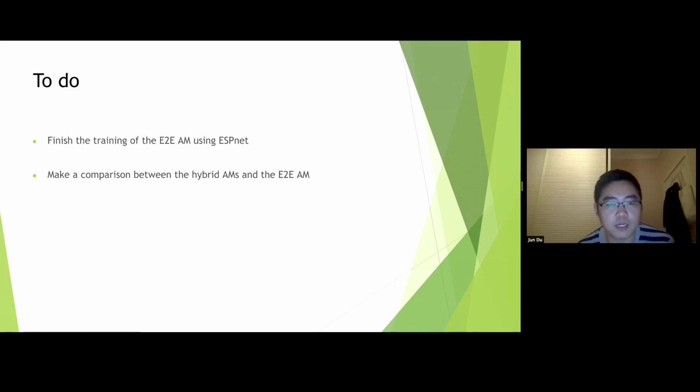We want to make a comparison between the hybrid model and the end-to-end model in multi-talker scenarios. Not only on the LibriCSS setting, we also want to compare on the CHiME-6 challenge. So this is our future work. Thank you.